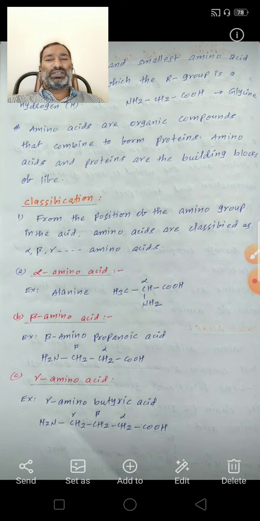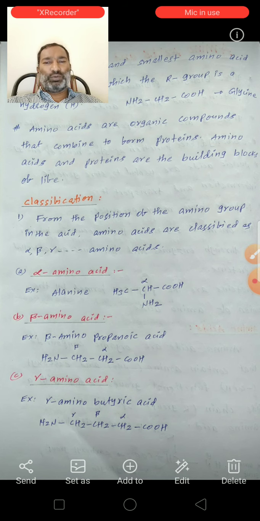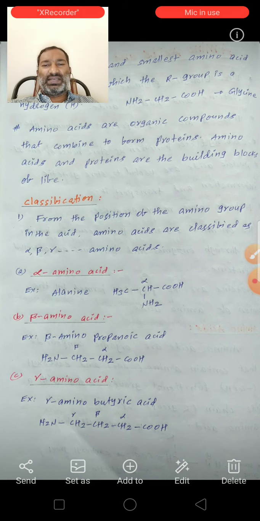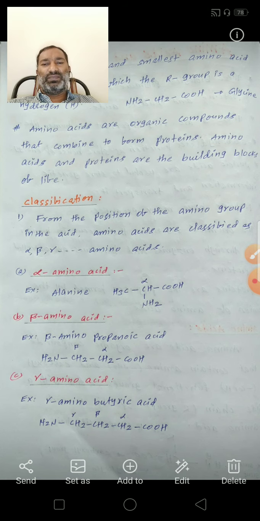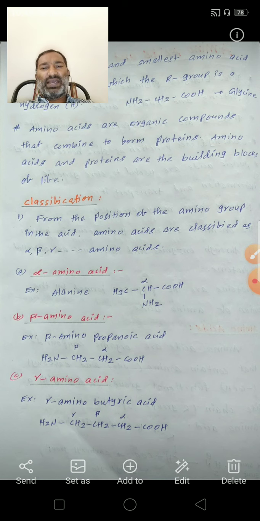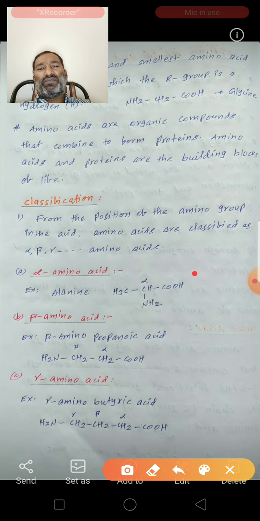See here, the first is the alpha amino acid. An example of an alpha amino acid is alanine. In this alpha amino acid, COOH is the functional group.